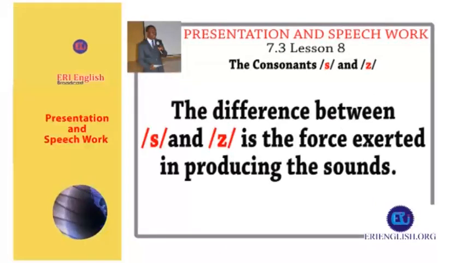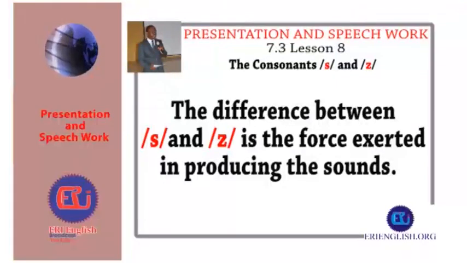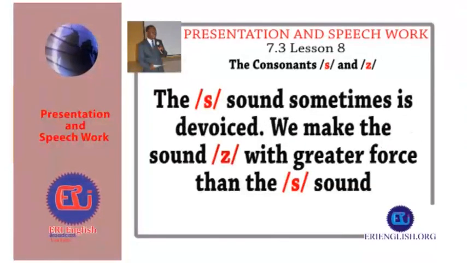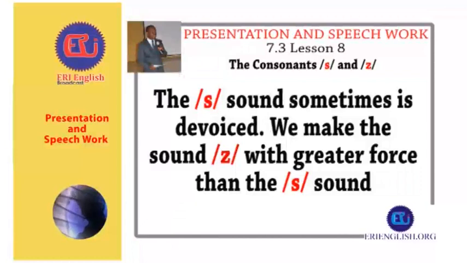The difference between S and Z is the force exerted in producing the sounds. The force is less with the production of the sound S. The sound S is voiceless. We make the sound Z with greater force than the sound S.